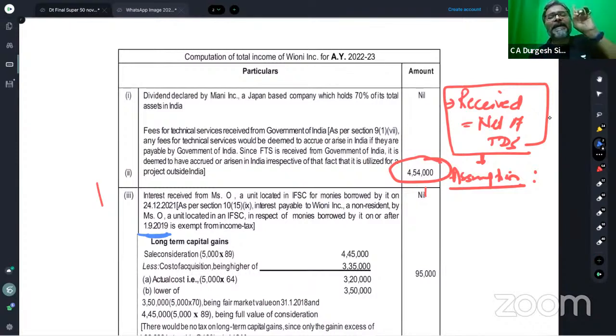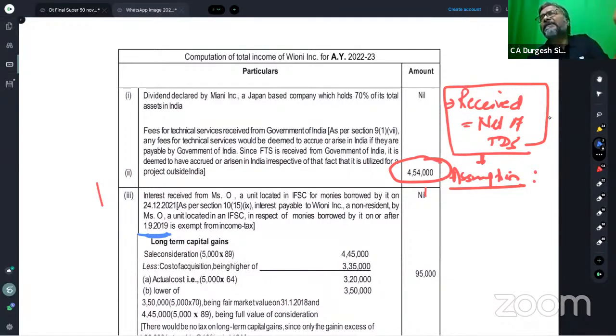And how do you do the gross up? You will take the rate and you will add the HEC on that rate. Why will you add the HEC on that rate? Because the recipient of that amount, the payee, is the non-resident, and hence the addition of the HEC on the rate is necessary. And thereafter, you will do the gross up, and that grossed-up value is what has to be shown.